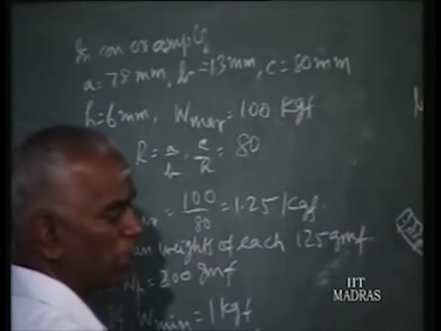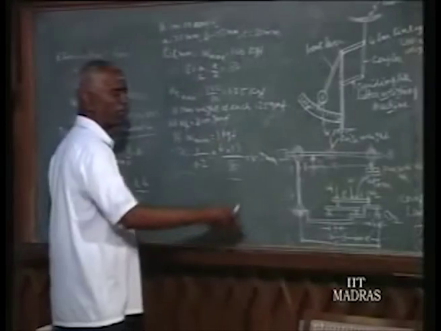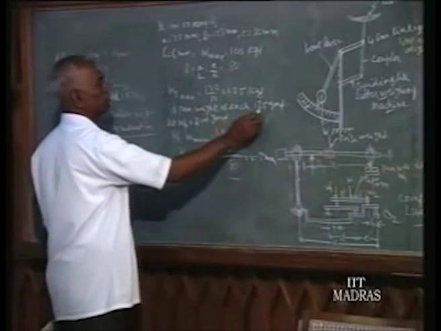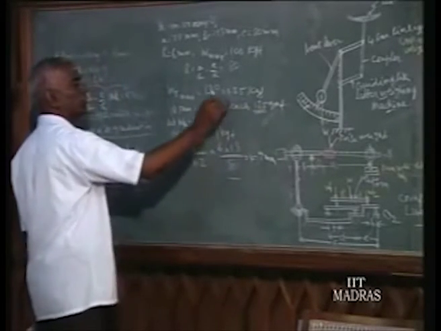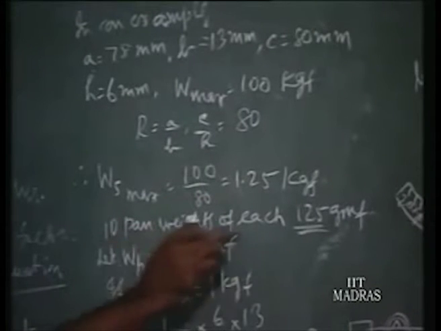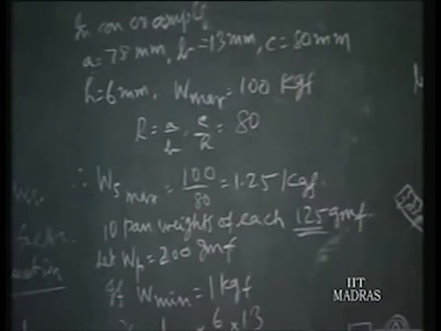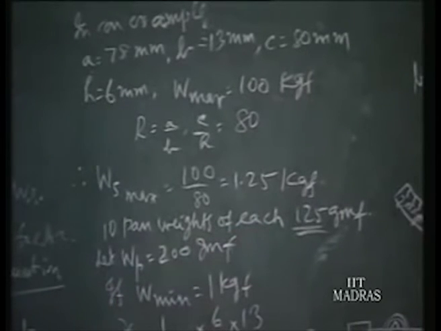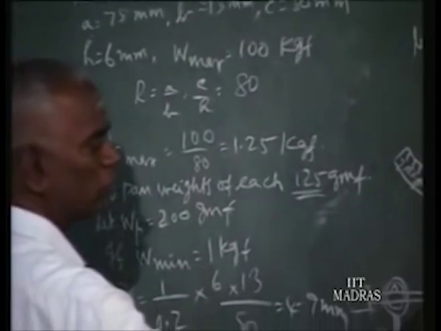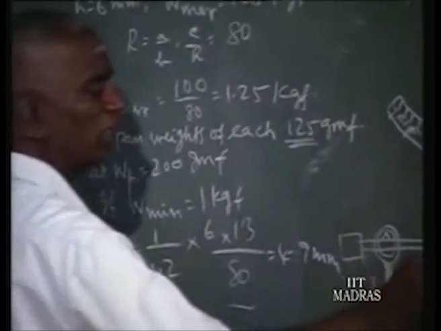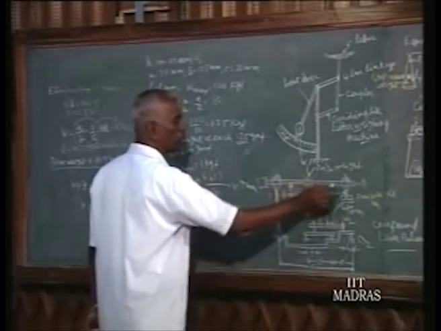Suppose for every 10 kilogram, we want to put one pan weight. Then each pan weight should be 1.25 by 10, that is 10 pan weights of equal weight, 125 gram each. Then for the in-between measurement we should have a poise weight, a little larger than this one, so that it does not move over from its movement.